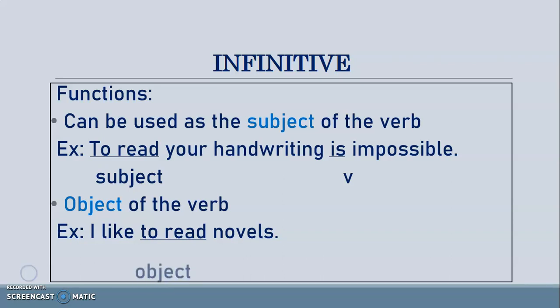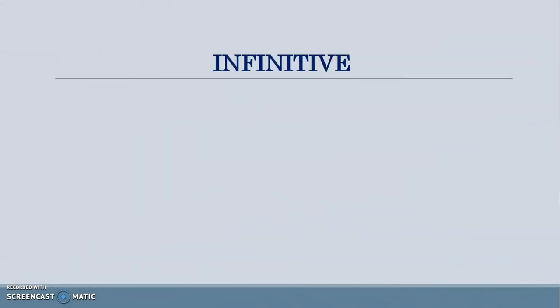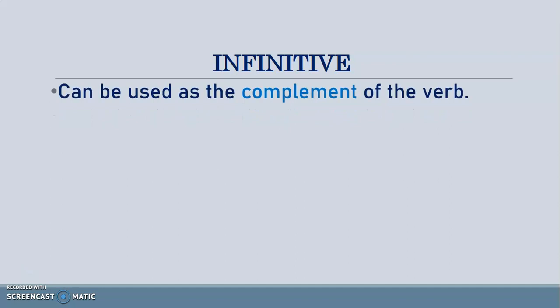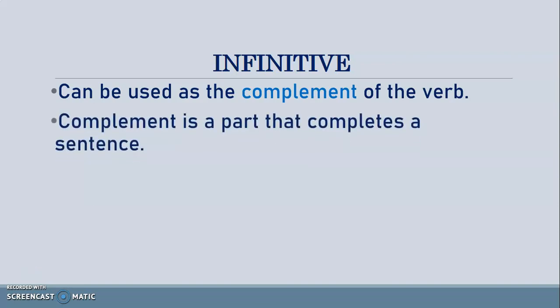The third function is, it functions as a complement. That means if to infinitive is used after be form of verbs, then it is said that it functions as a complement. Complement is a part that completes a sentence.